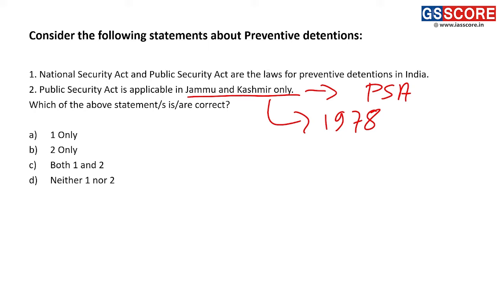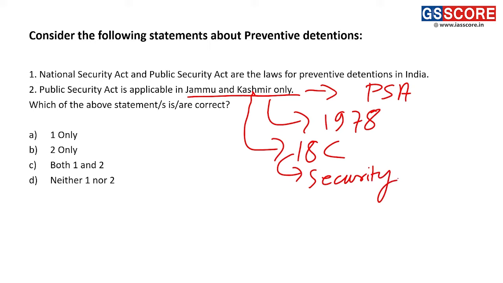According to this act, any person who is above the age of 18 can be arrested and kept in detention if that person causes a threat to the security of the state, now of course the union territory of Jammu and Kashmir, or causes a threat to the maintenance of public order.